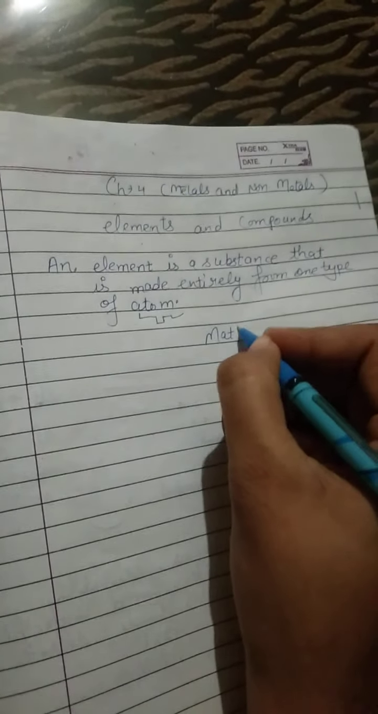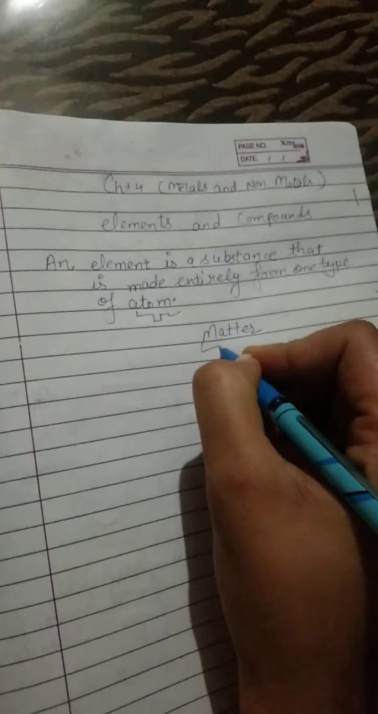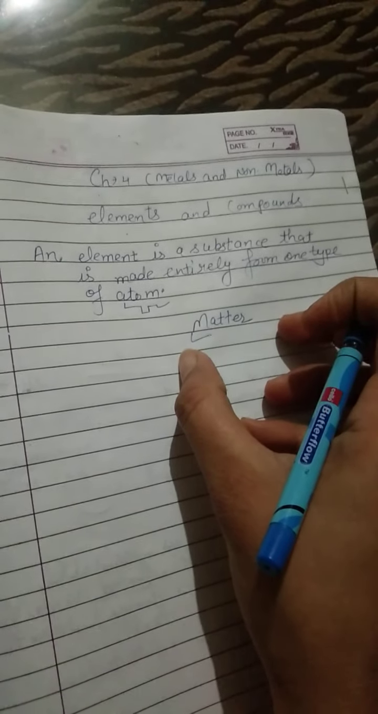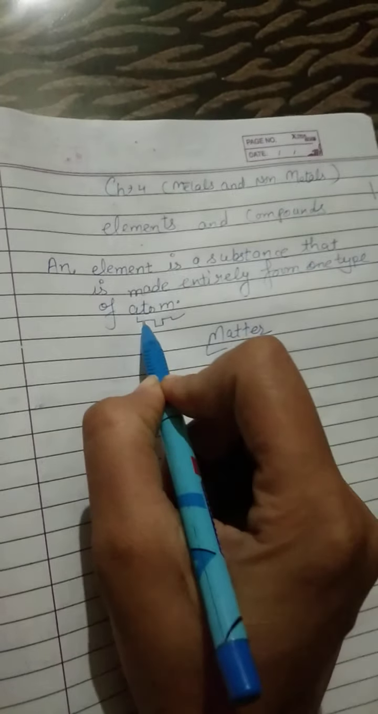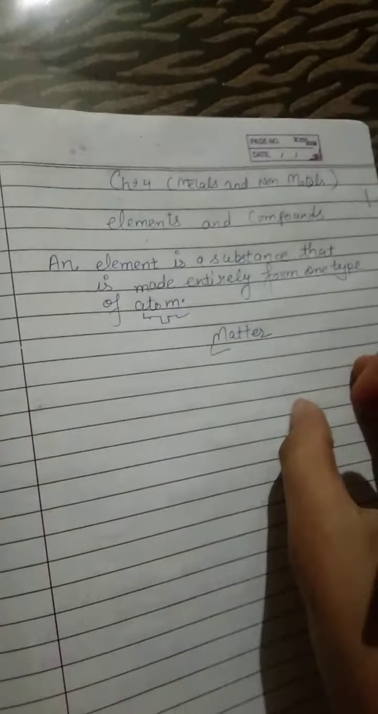Everybody knows that everything is made up of matter. In all our surroundings, everything is made up of matter. Like a pen is there, a page is there, it is all matter. That matter is made up of atoms. This page is made of small units, which are atoms. When these atoms join with each other, then this full page is made.